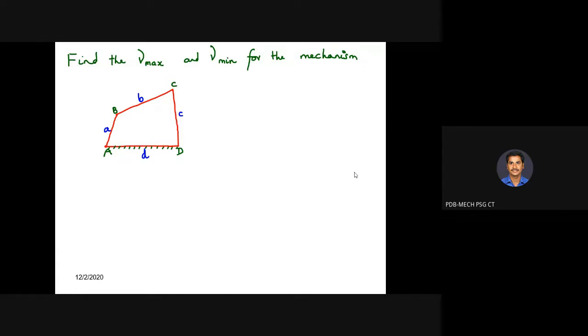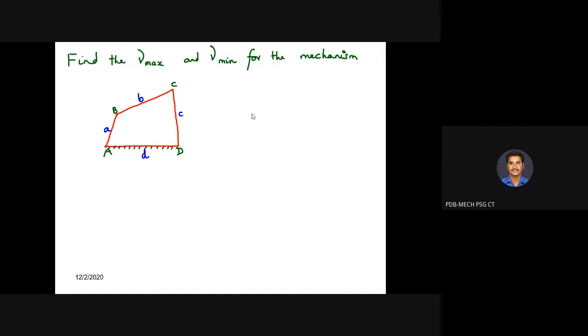So, what is the need for finding this? And what is the range in which the transmission angle should be available so that we can transmit our motion effectively? I hope you understood the significance of the transmission angle. If it falls between 45 to 90 degrees, the motion will be effectively transferred to the output link, that is the rocker.